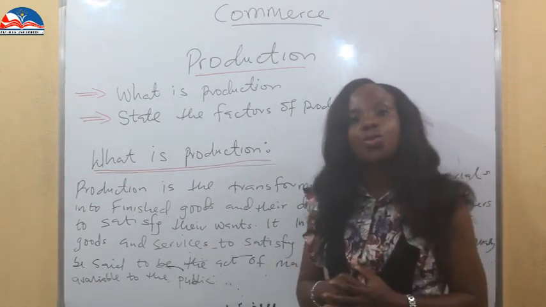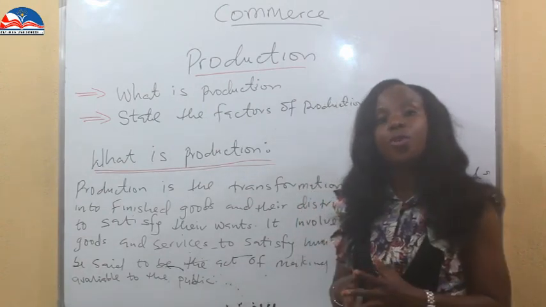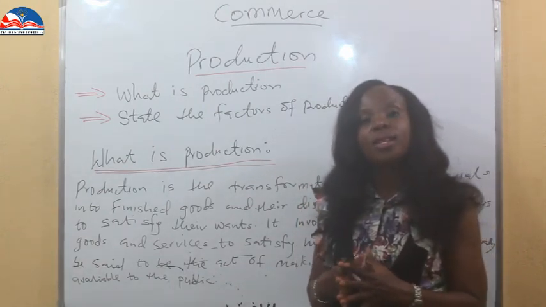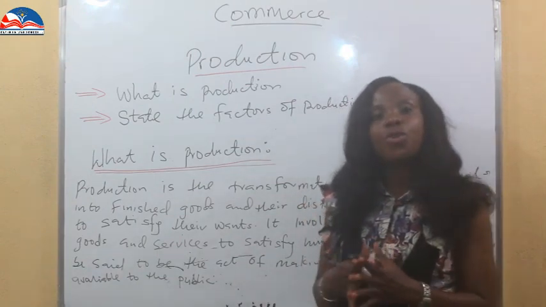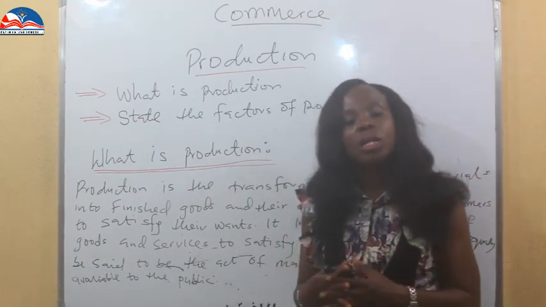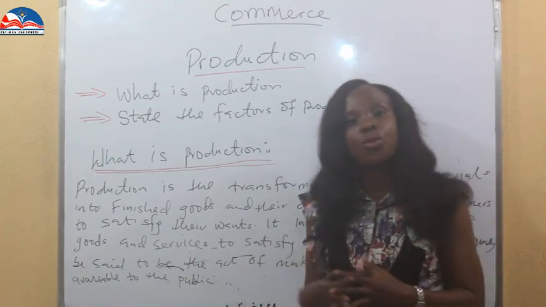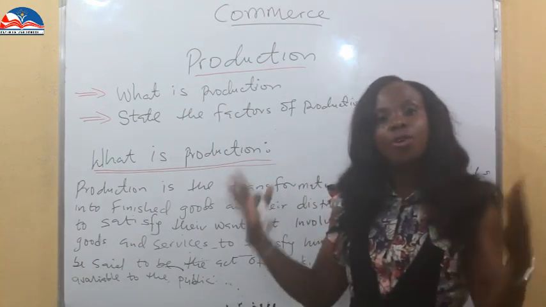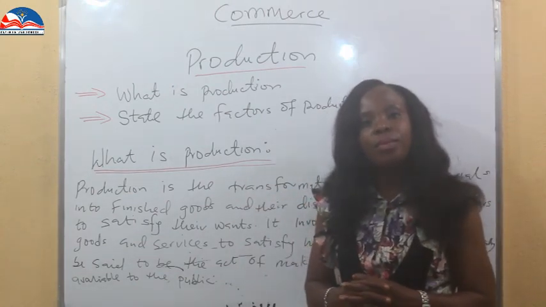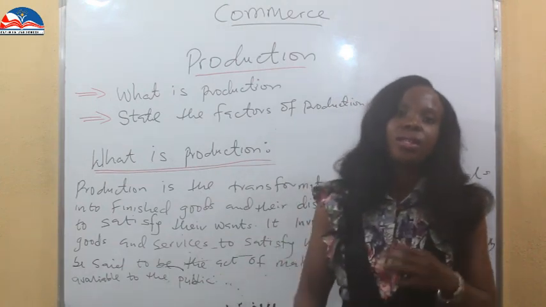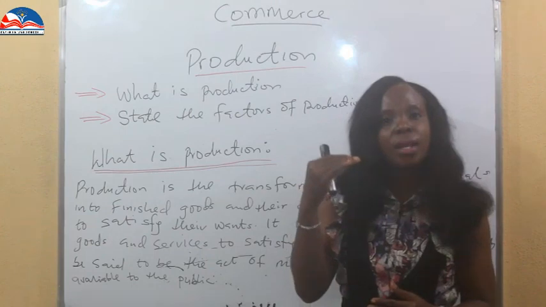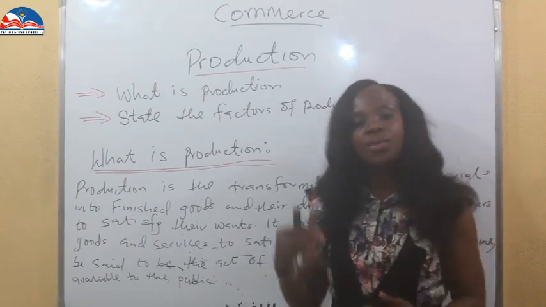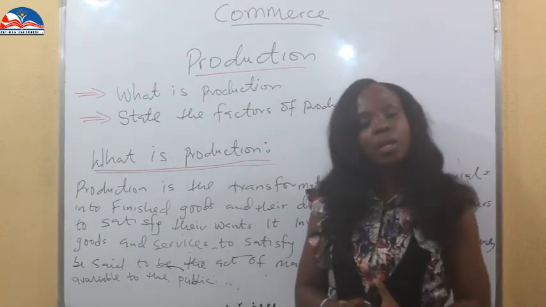Production has to do with the use of raw materials that God has made in their own natural state to produce goods, turn them into semi-finished goods and finished goods to satisfy human wants. So they use these raw materials, convert them into different products that can satisfy human wants. That is production.